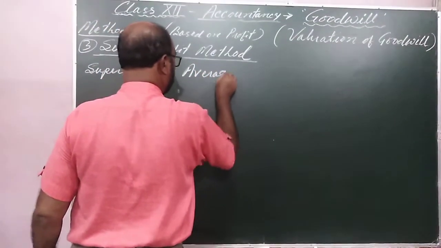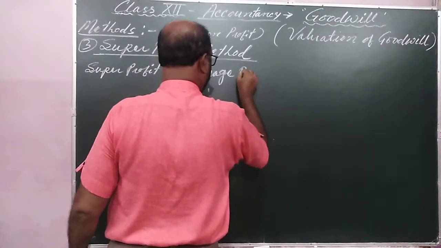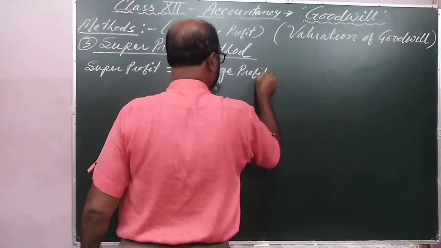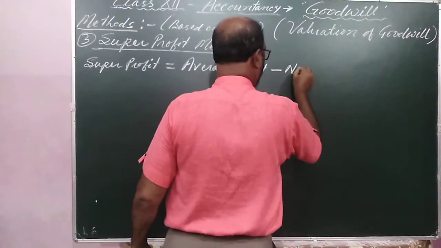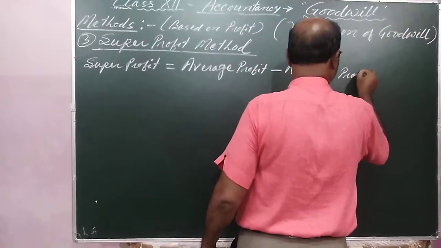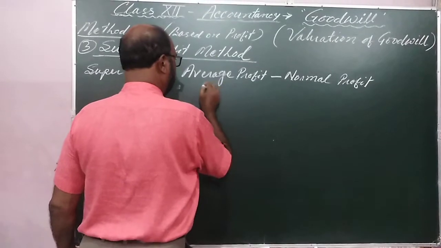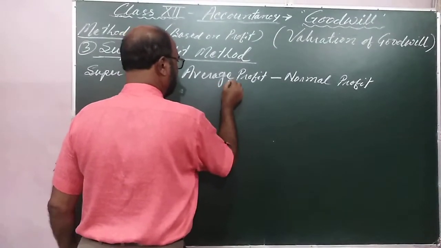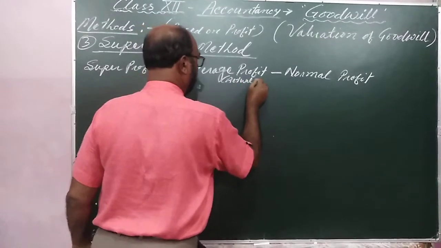Average profit minus normal profit. The average profit can be considered as actual profit.